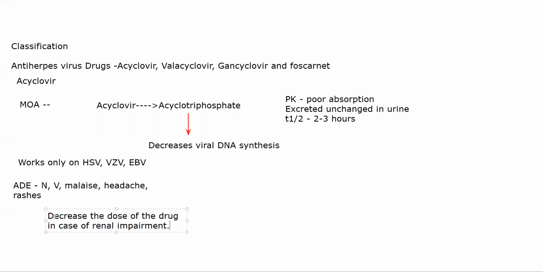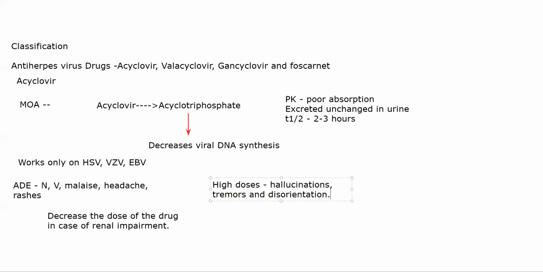If you give a very high dose of acyclovir, one problem is that it will cause hallucinations, tremors, and disorientation. High doses will cause hallucinations, tremors, and disorientation. Disorientation meaning the patient will not be able to orient themselves properly. They will not be able to direct themselves properly.